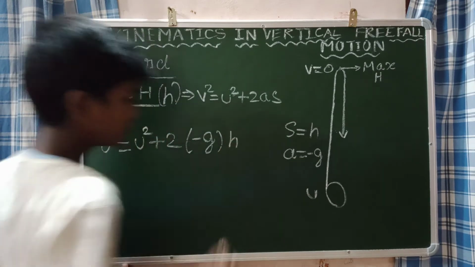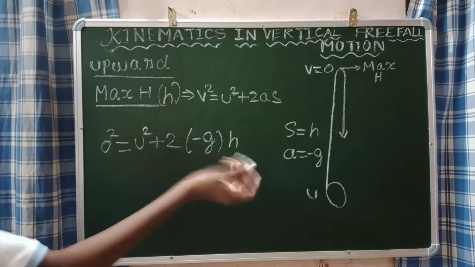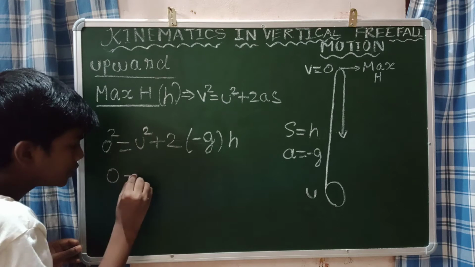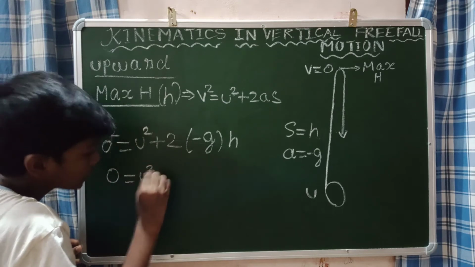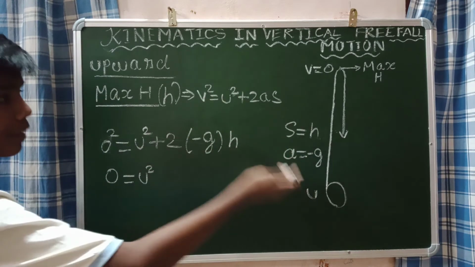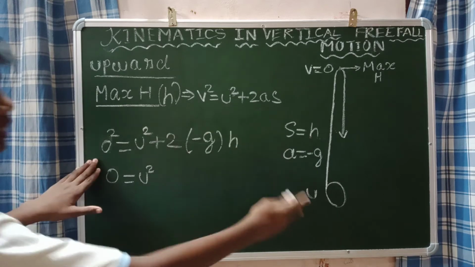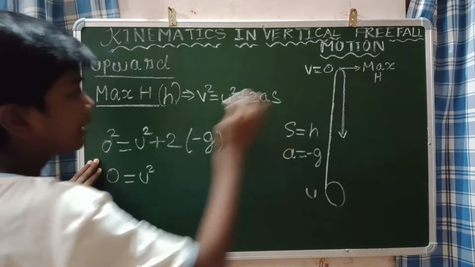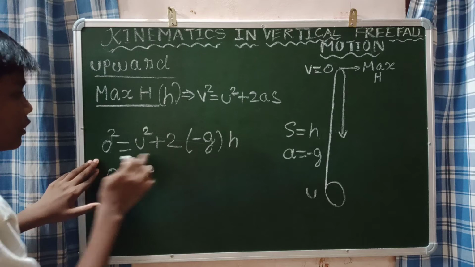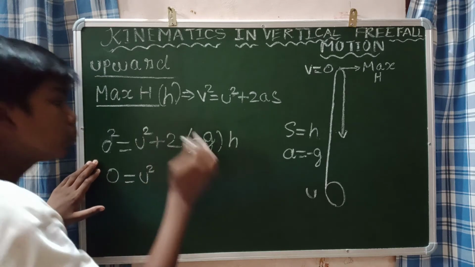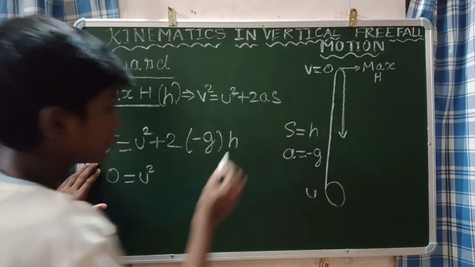It is h. That is all you are doing. So 0 square is equal to 0. Just evaluating these terminologies in place of the equation. The final velocity is 0, so 0 is equal to u square plus 2 into minus g into s, because acceleration is minus g.